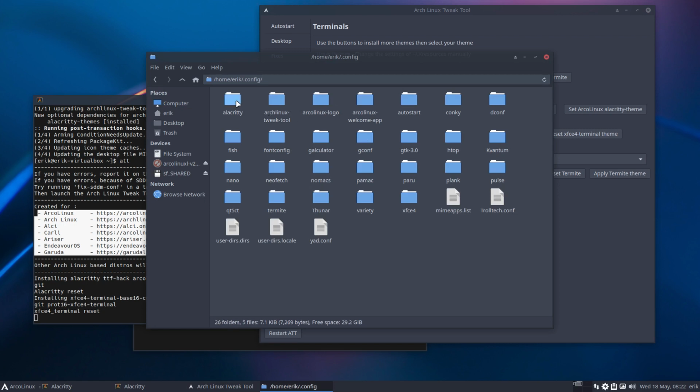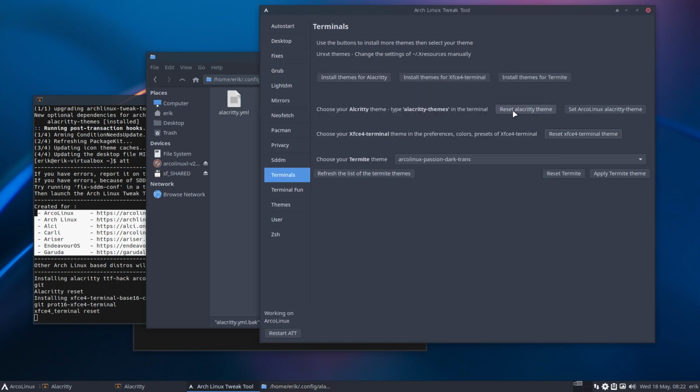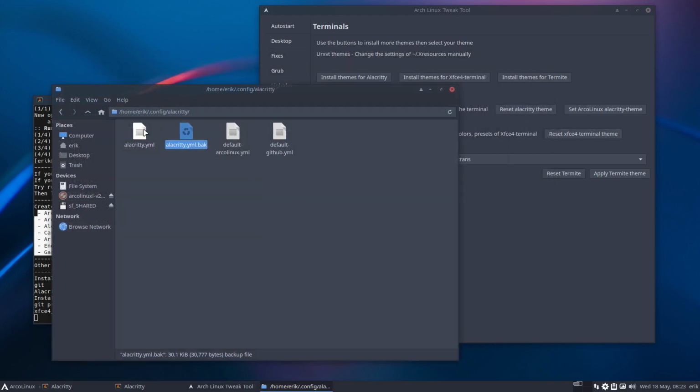So config, here is your alacritty.yml. We make a backup. So if you say reset, whatever system you're on, if there is something, Garuda has something, then we'll make a backup of the Garuda one. Here is the reference of the default ArcoLinux, and here is the reference of what we found on the internet.